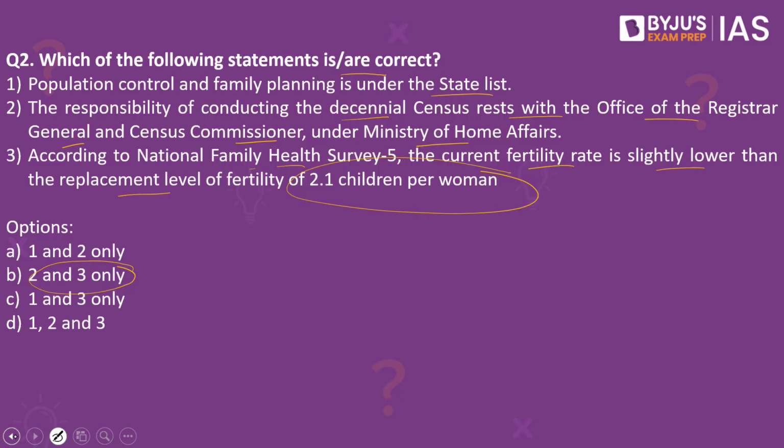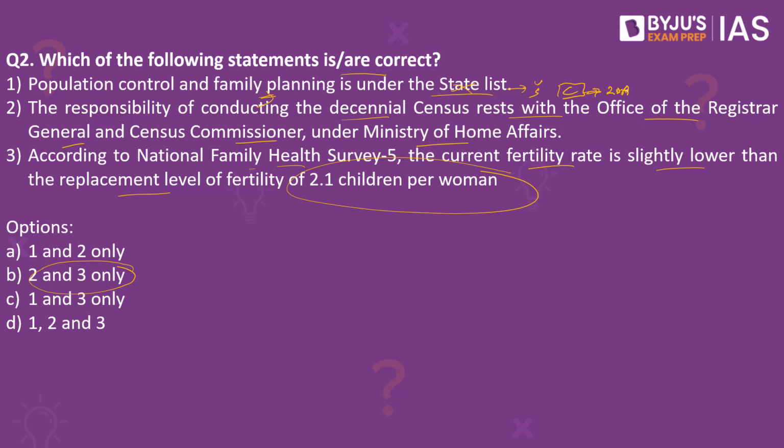When we look into the first option, population control and family planning is not under the state list. It is under the concurrent list. So we have the union list, the state list, and the concurrent list as well. Population control and family planning falls under the concurrent list. In entry item 20A, we have population control and family planning, which clearly depicts what is in the concurrent list. So the central government can make laws, and the state governments can make laws as well. So the first statement is wrong.